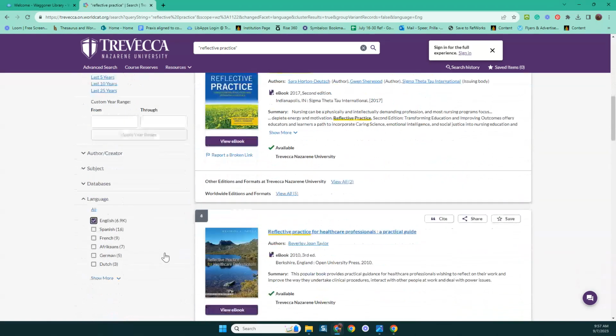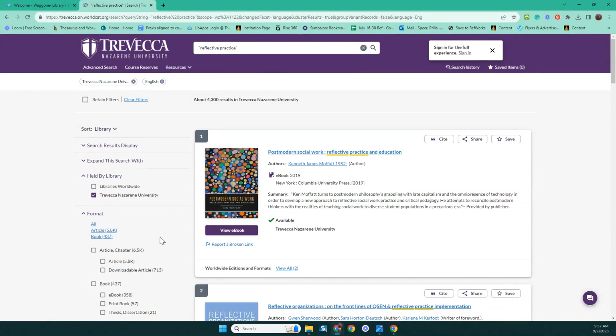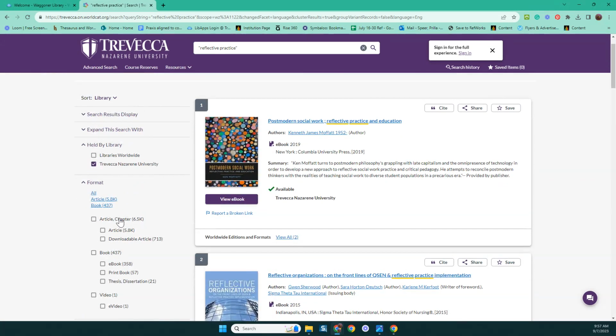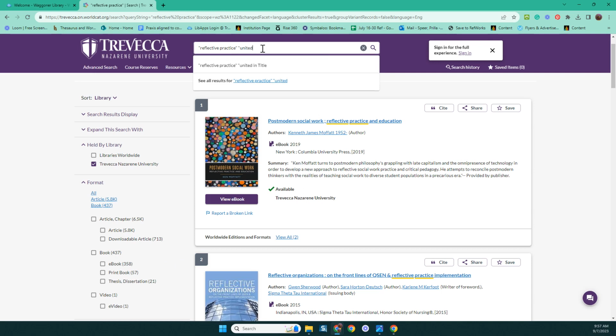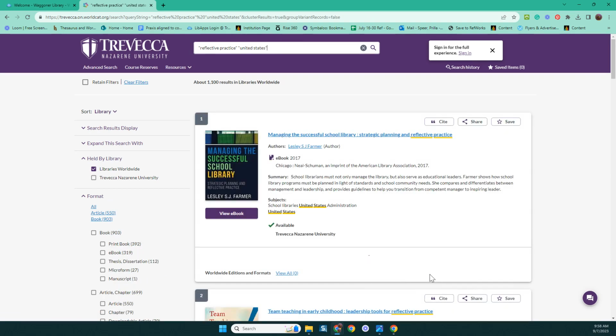Because as you can see, there are other languages represented here. But once again, this is an assumption, so it's not actually a guarantee. And then, if you were using Discovery, you would further limit by article or by book, okay? And then we can also put in United States as a term, and we're going to see how many we get.